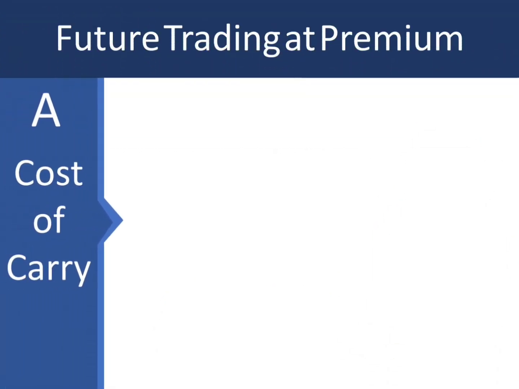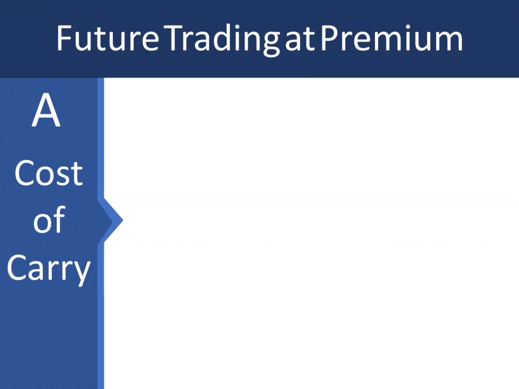One can be cost of carry. Cost of carry is nothing but the extra cost of holding those future contracts instead of buying the asset directly. So it basically includes financial costs. Financial cost here is nothing but the interest on the amount that has been borrowed. So that is a financial cost.